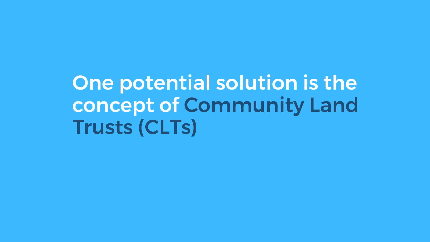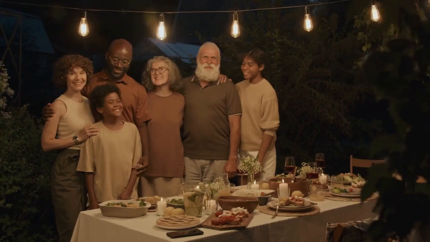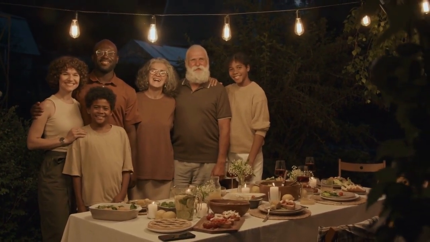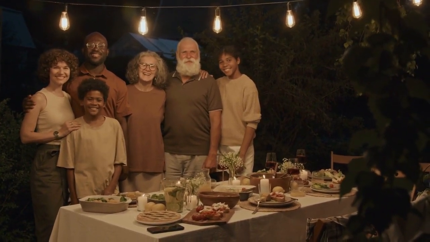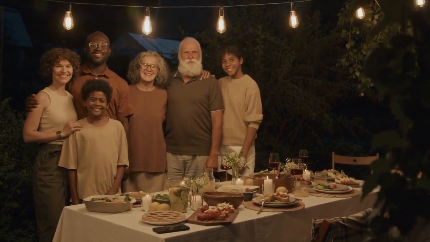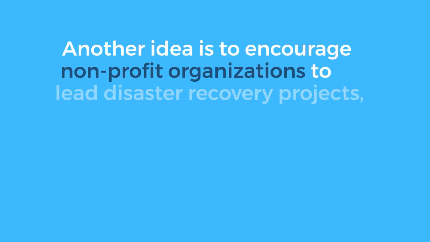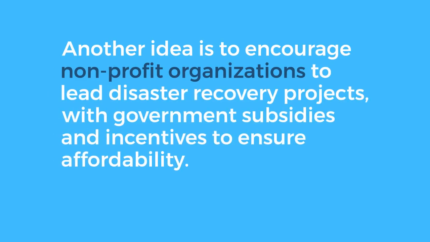One potential solution is the concept of community land trusts, CLTs. In this model, land is owned collectively by a nonprofit or public organization, while individuals lease the land to build affordable homes. This approach separates land costs from housing costs, significantly reducing the overall price of rebuilding. Another idea is to encourage nonprofit organizations to lead disaster recovery projects, with government subsidies and incentives to ensure affordability.